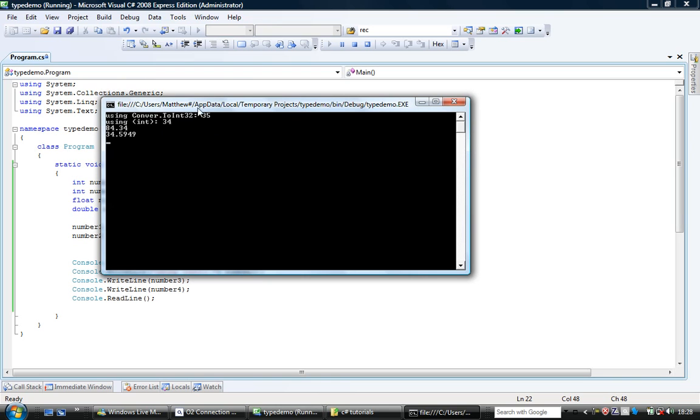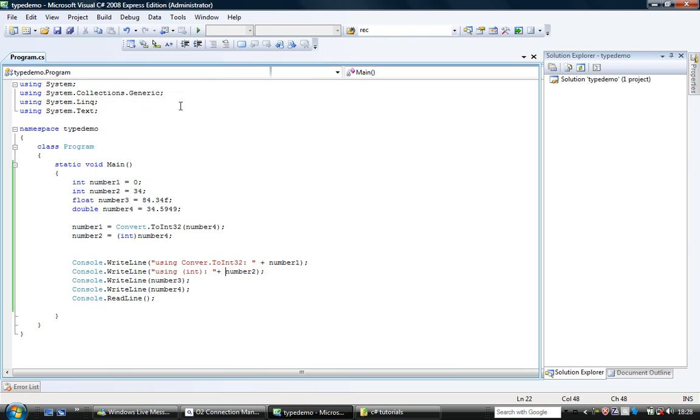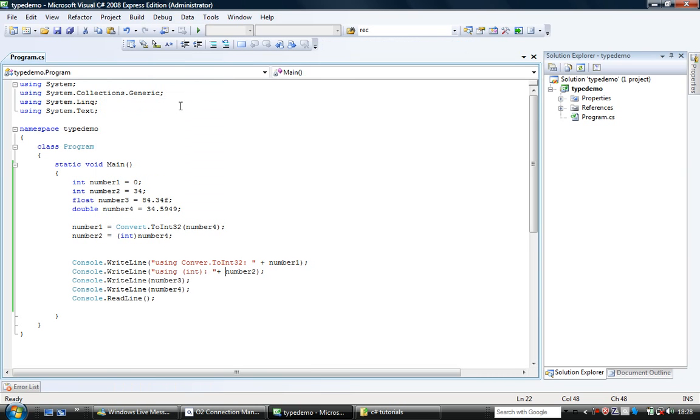Using Convert.ToInt32, you see this is all number 4, we get 34.59. It rounds the decimal places, which of course, because it's over 0.5, will get rounded up to 35, and the result is stored there, as you can see. However, using int to convert, it just knocks off everything after the decimal place, so you get 34. And that is really the way that you handle typecasting in C#.